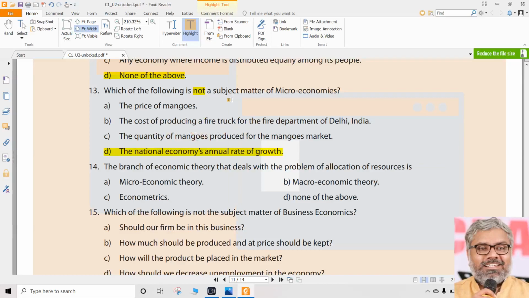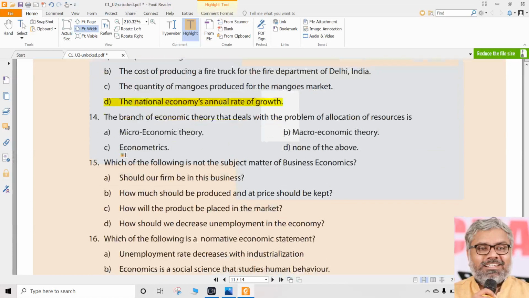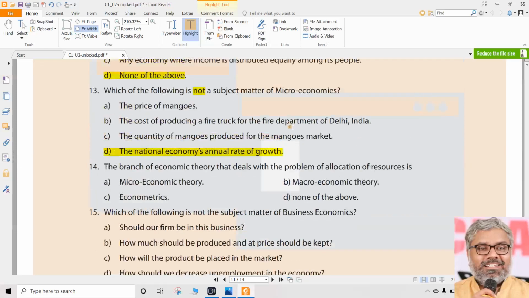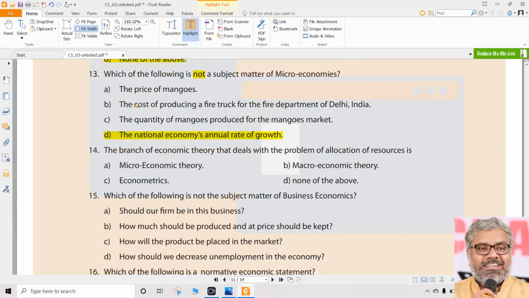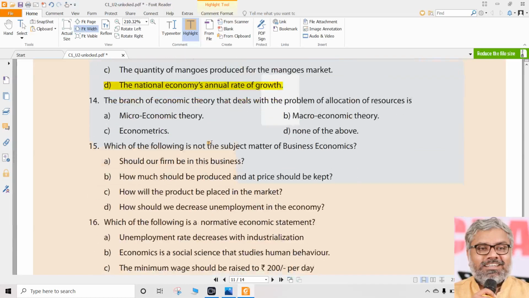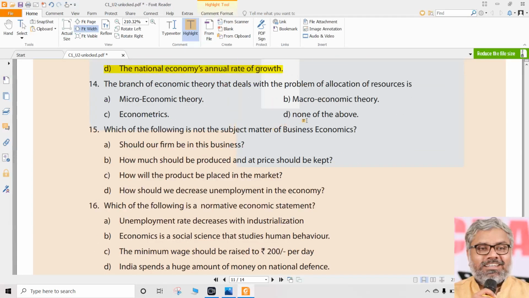Those are micro. Which is not a subject matter of micro? That is the broader annual thing, the national economy's annual growth rate. That is a macro thing, which is not a subject matter of microeconomics. So the answer for the 13th question is once again D, Delhi.